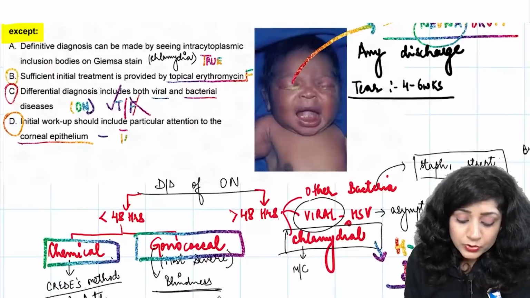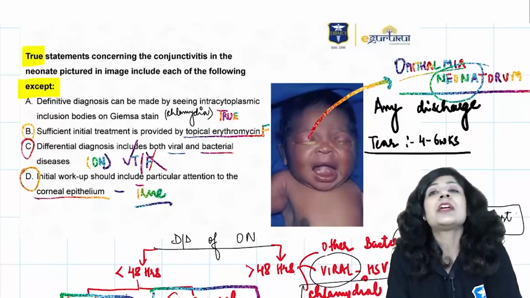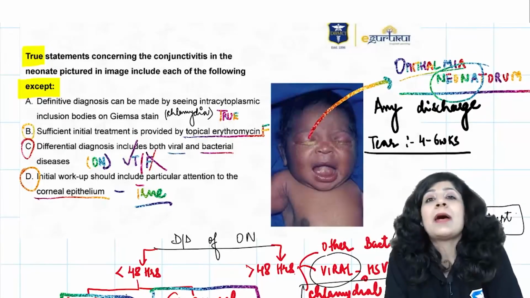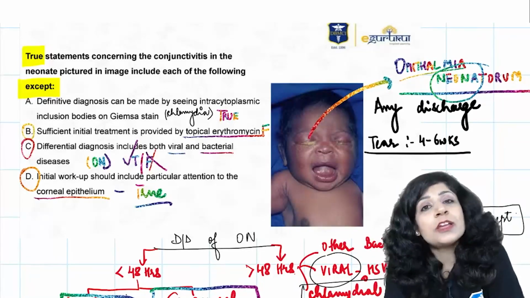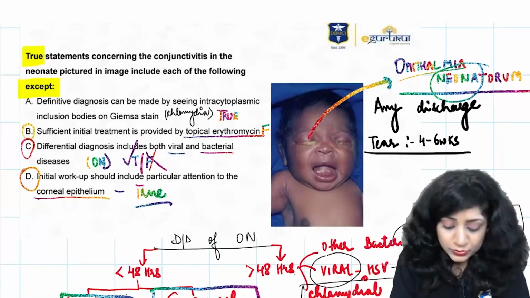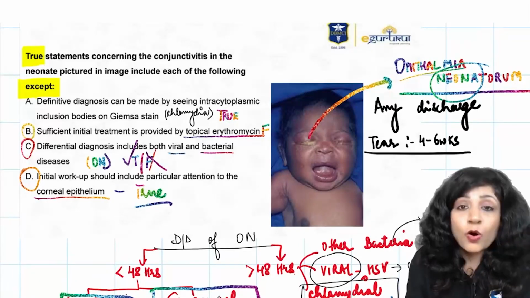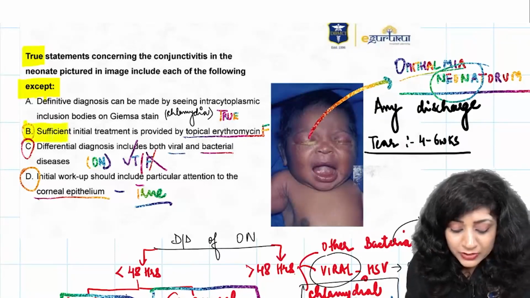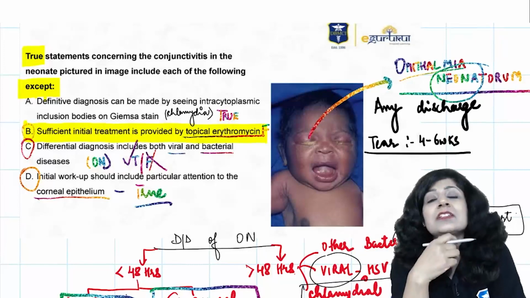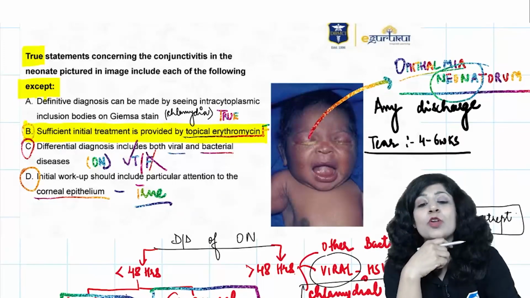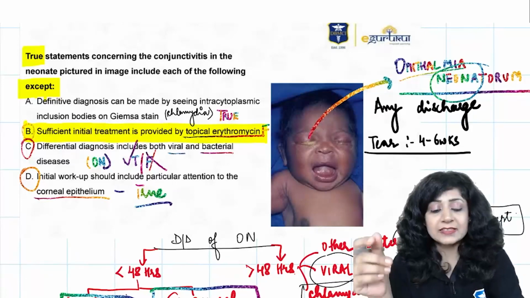Yes, it is true. You have to pay real attention first to the epithelium, because if the infection is taking place by the gonorrhea, then that can lead to the involvement of the cornea also. We can have corneal ulcer also. So this is also true. So what is not true here? I have to tell all except. So the answer will be: sufficient initial treatment provided by the topical erythromycin. This is a false statement. I cannot treat it sufficiently by just giving the erythromycin.